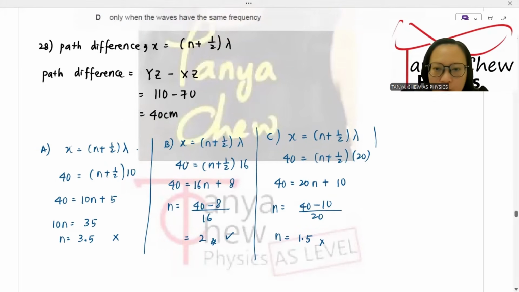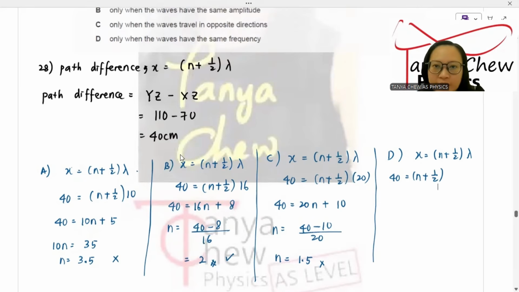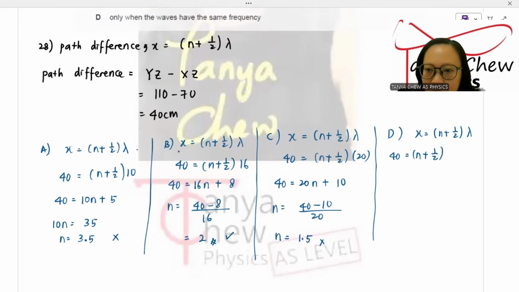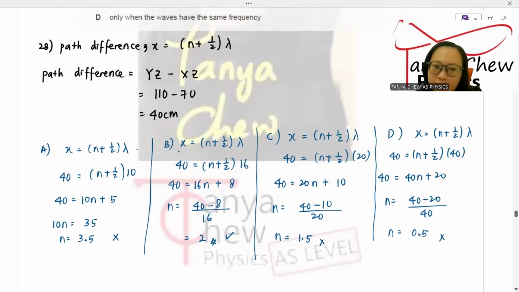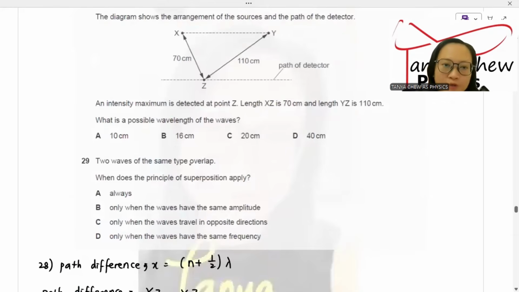And what about the last one? D. X is equal to (n plus 1/2) lambda. X is 40. What is the lambda of D? It is given as 40, so you just replace with 40. 40 is equal to 40n plus 20. n is equal to 40 minus 20 divided by 40, and I end up getting 0.5. This is not possible, so the only whole number that I got was B. So B is the answer.